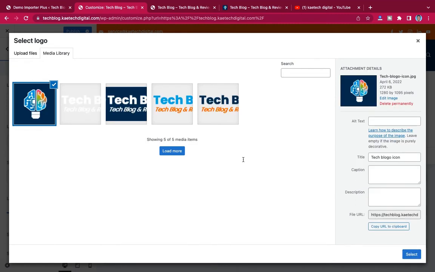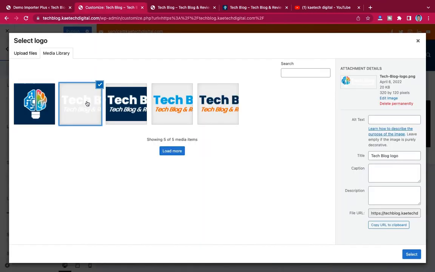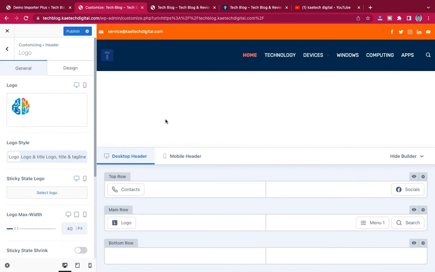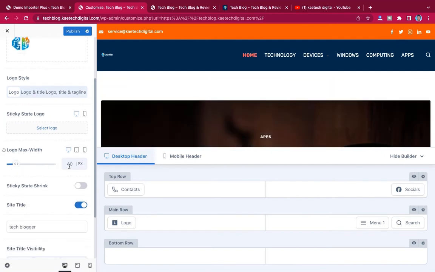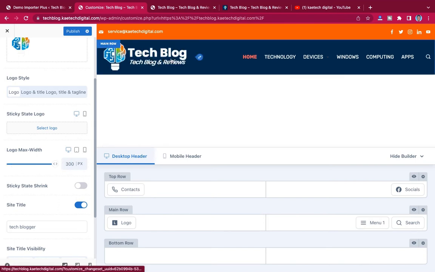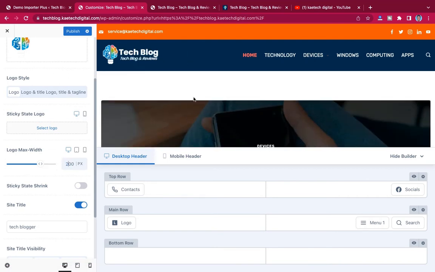Okay, very good. So now that we have the logo, now let's look at this. So this is what we used. Okay, so let's go over here and click on this one. This one is what we're going to use, and then we click on select. Very good. So our logo is over there, but as you can see, it is very small. Okay, so let's scroll down, and then you see the logo width over here. Now I'm going to make it 200. Yes, and that is it. Okay, so 300 is too much. Let's say 200. Yeah, very good. Or maybe 220. Okay, this is good.